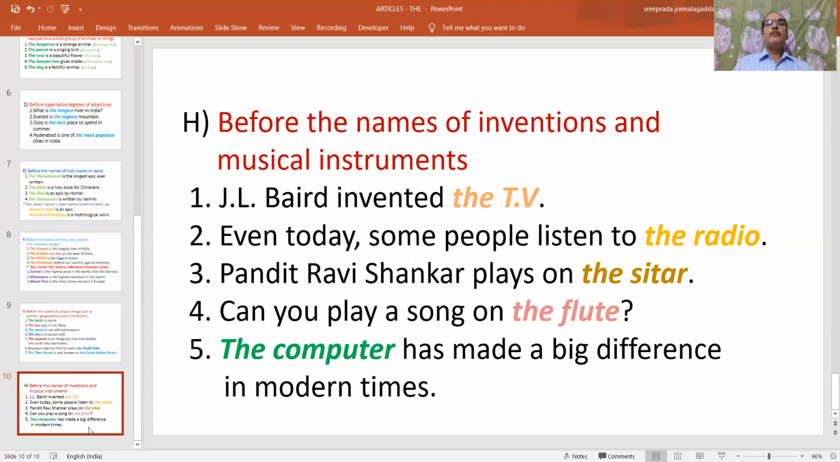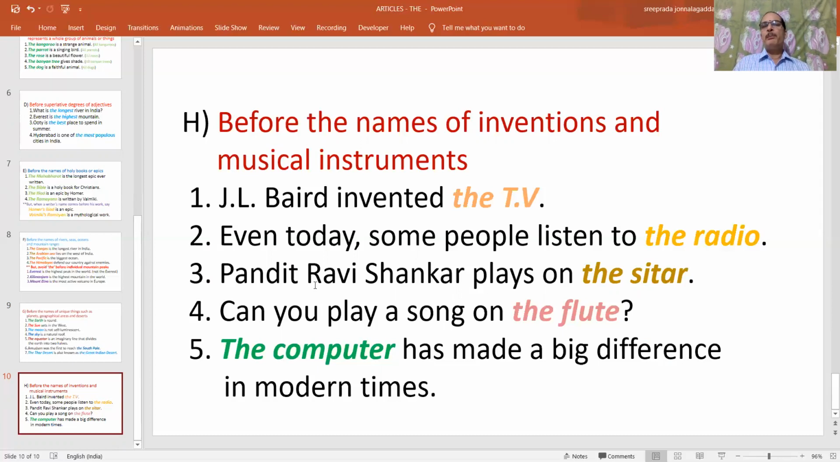Let us discuss. Before the names of inventions and musical instruments. For example, every day we watch TV. It's an invention by J.L. Baird. J.L. Baird invented the TV. So TV is an invention by him. That's why we have to say the TV.